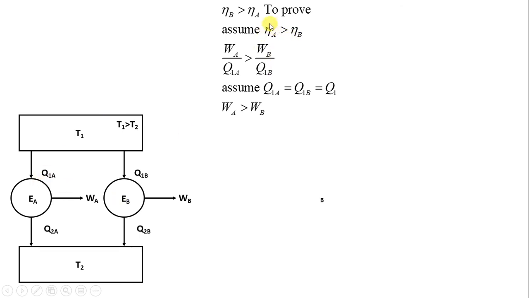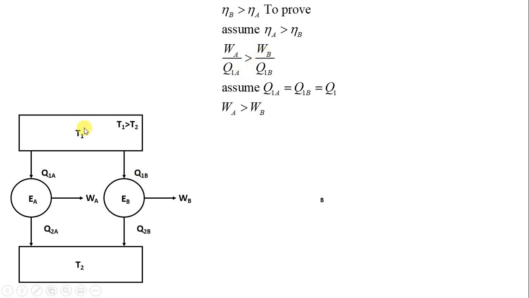So what is the efficiency of a heat engine? Work output WA upon heat supplied Q1A. I have written it over here. So this will be greater than efficiency B. Now what will be efficiency B? Work output from engine B, WB, upon heat supplied to engine B, Q1B. That I have written over here.